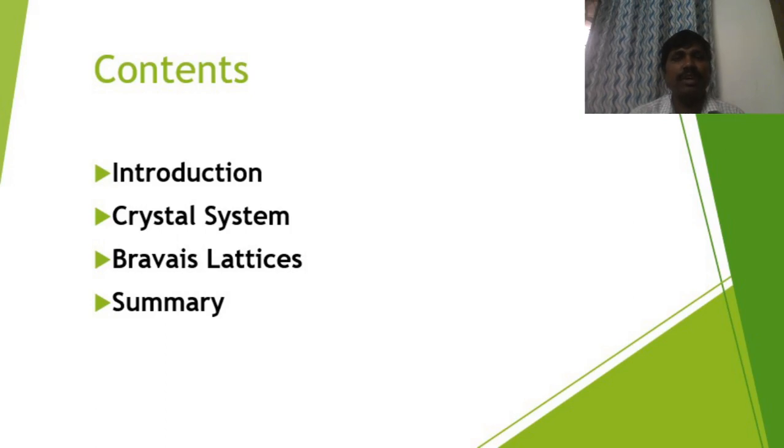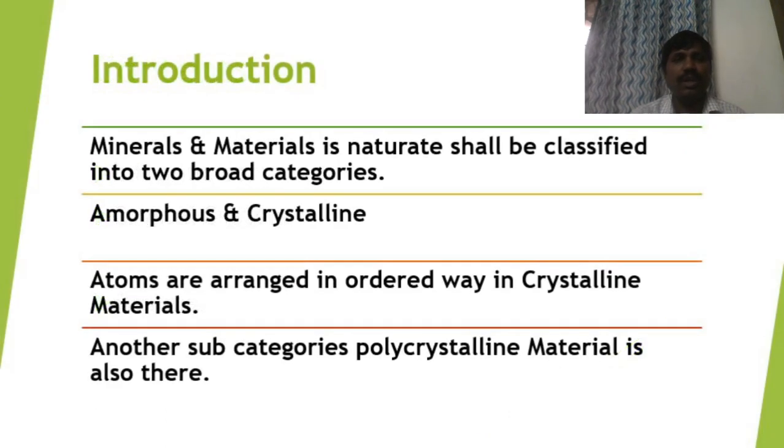Many materials are there in the universe. Many materials are applied in different fields of this universe. Those materials can be classified into two broad categories. Not only the materials, including minerals available in this universe, can be broadly categorized as amorphous materials and crystalline materials.